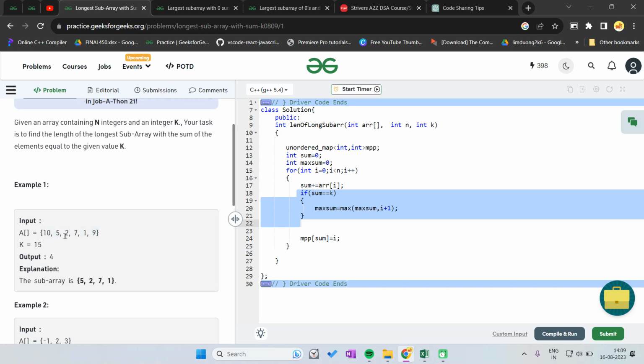because first we were storing these values for k, but if there is some negative element, then we can say that now also the sum is 15. We can say that now this i plus 1 becomes 1, so we have to use this.